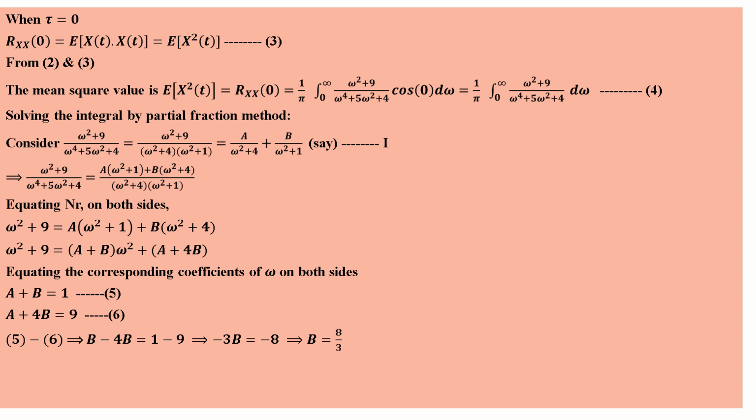So 5 minus 6: a minus a cancels, b minus 4b on the left hand side, and on the right hand side 1 minus 9, you will get minus 8. So b equals 8 by 3. Substituting the b value in equation number 5, you will get a plus 8 by 3 equals 1, so a equals 1 minus 8 by 3, which is equal to minus 5 by 3.